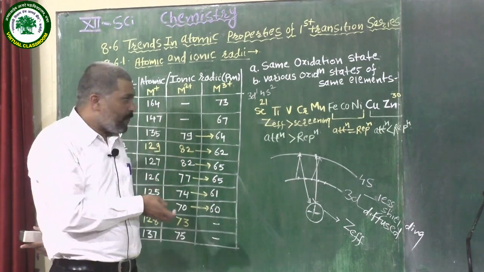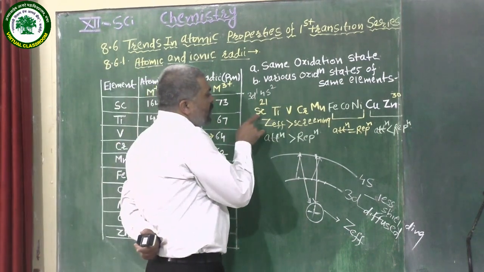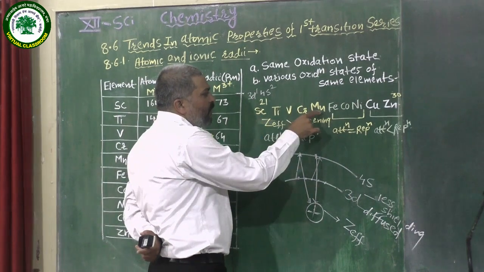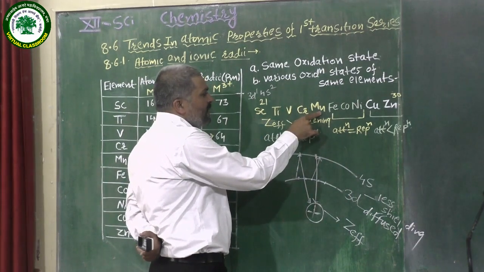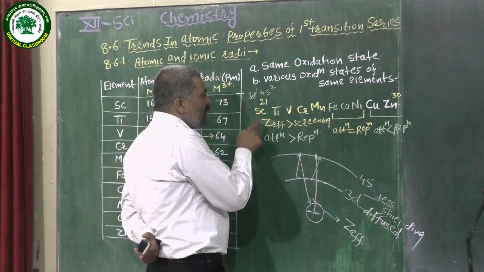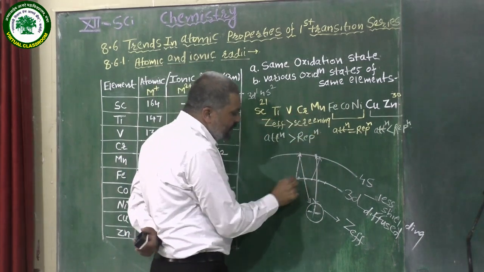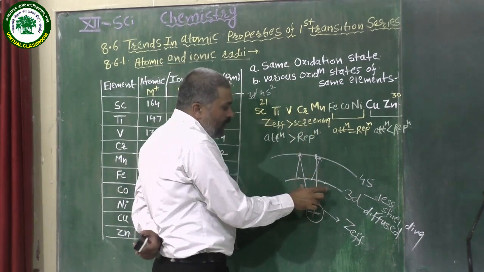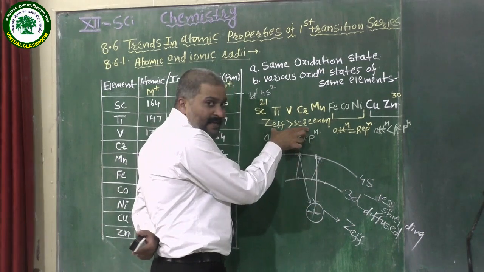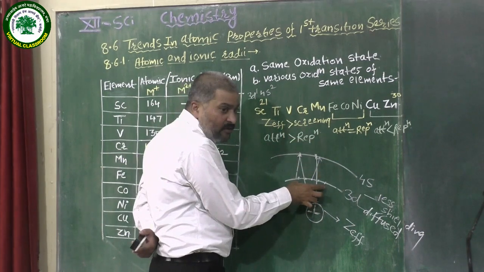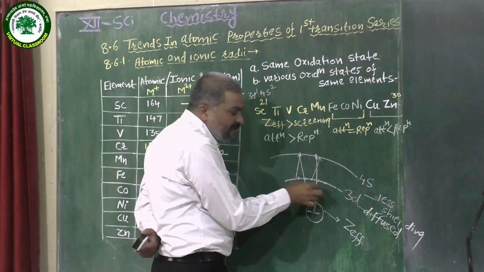Let us see what happens when we start from scandium to manganese, Mn. The number of electrons goes on increasing up to 5. Initially, fewer electrons are present in the 3d subshell.